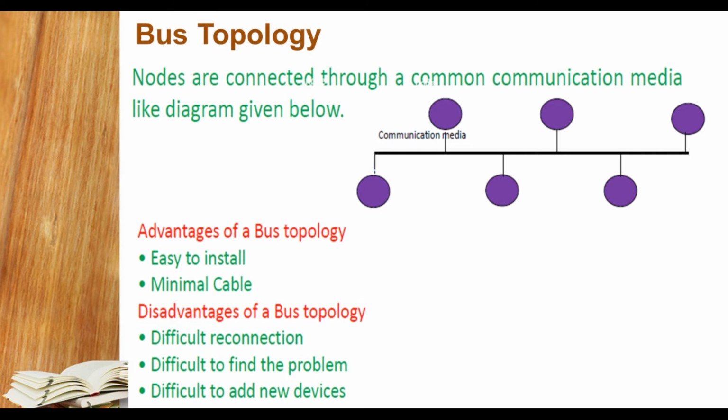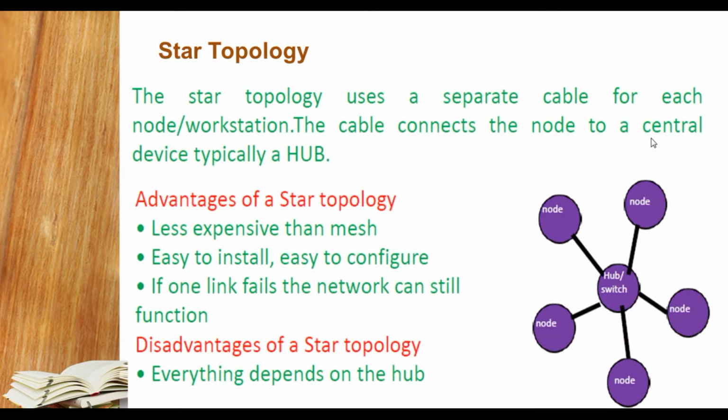Disadvantages of bus topology: difficult to reconnect. Suppose one computer is disconnected, and it will be difficult to identify whether the problem is that this computer is not getting the signal or not. Difficult to find out the problem, then difficult to add new devices. And at last, a break stops all transmission of data. Suppose this computer breaks down, I mean is disconnected or not working properly, the rest of the topology will not work, and other computers will not get the signal.